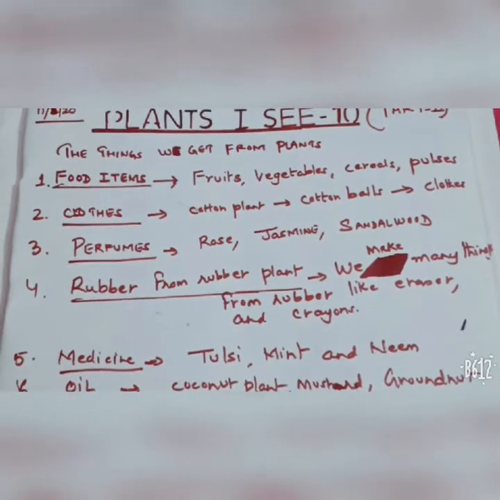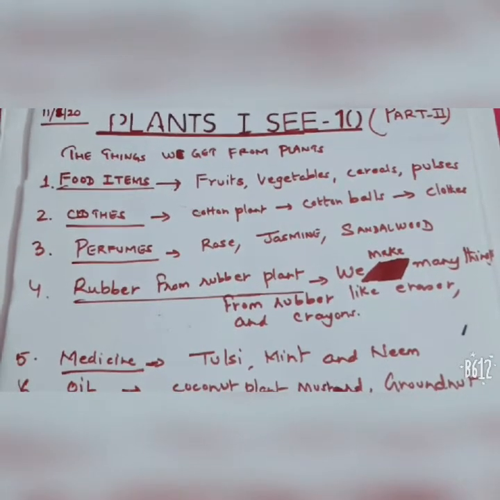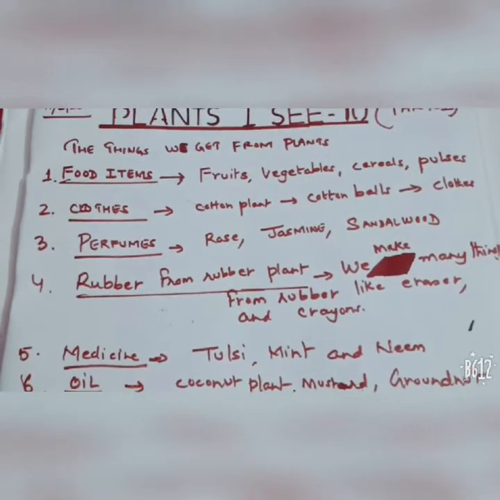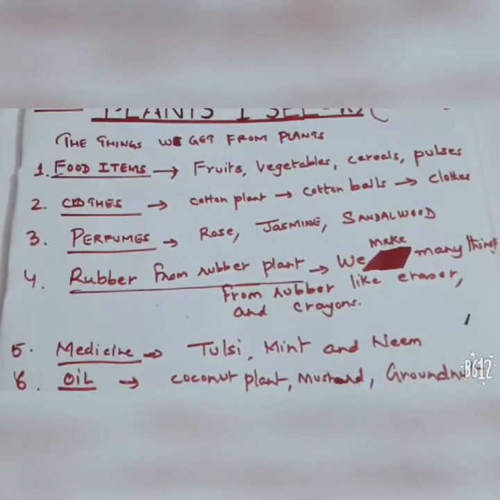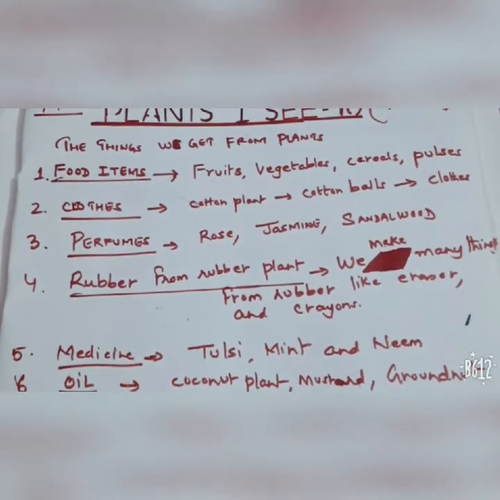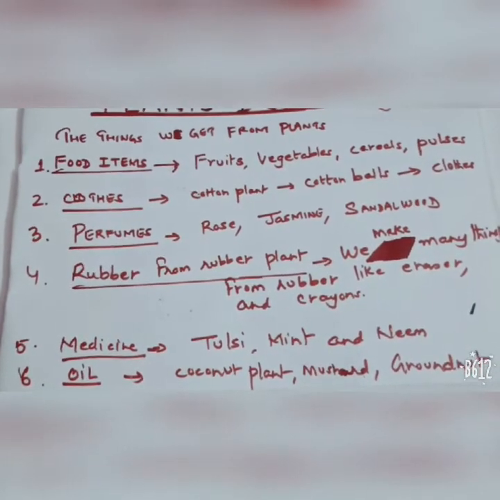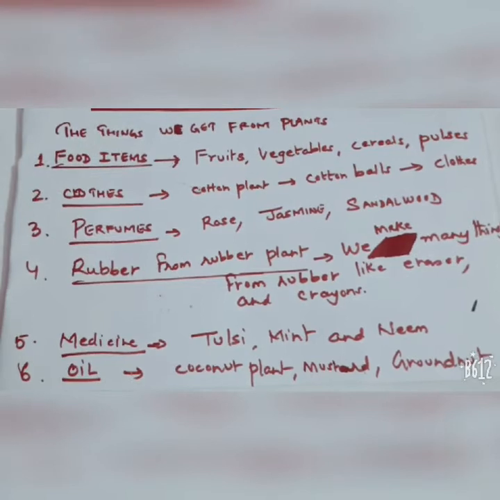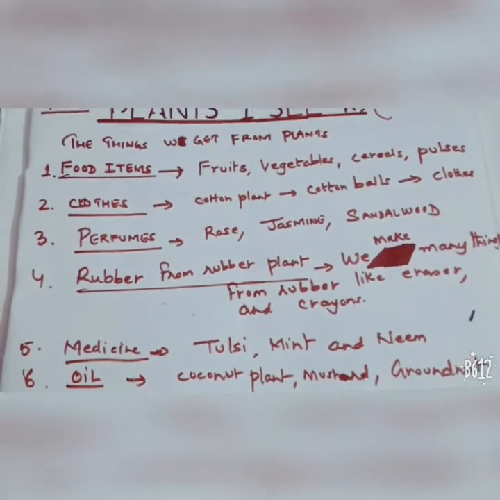Yesterday we learned that plants are our green friends and plants are of 5 kinds: trees, shrubs, herbs, climbers and creepers. Now today we will do the things that we get from the plants. Okay, first food items, second clothes, then perfumes, then rubber and medicine and oil. Now let's see the example of each thing that we get from the plants.